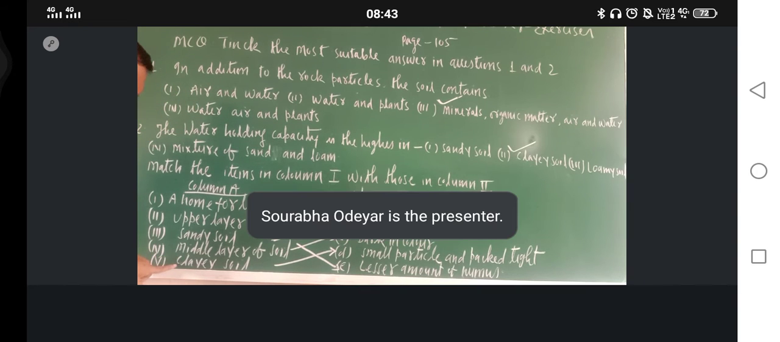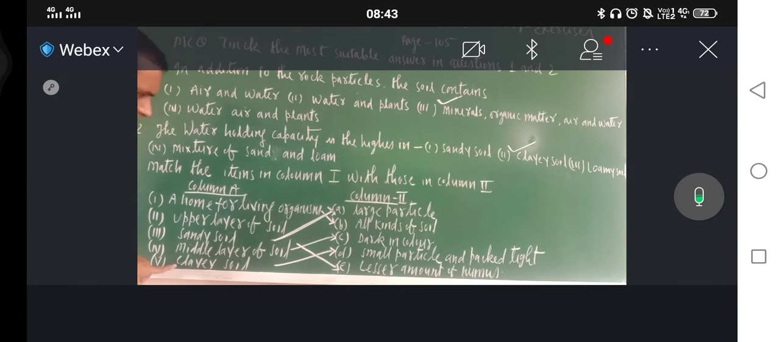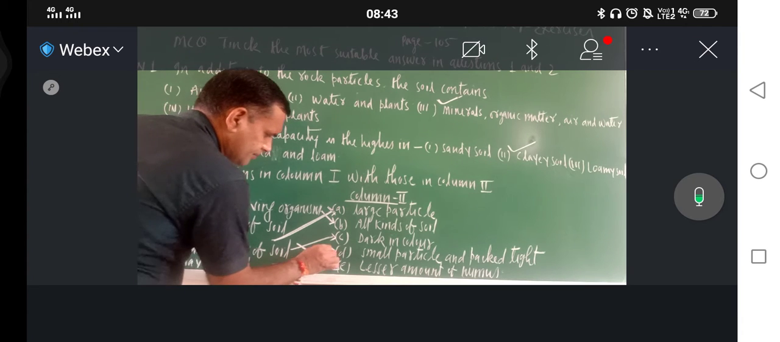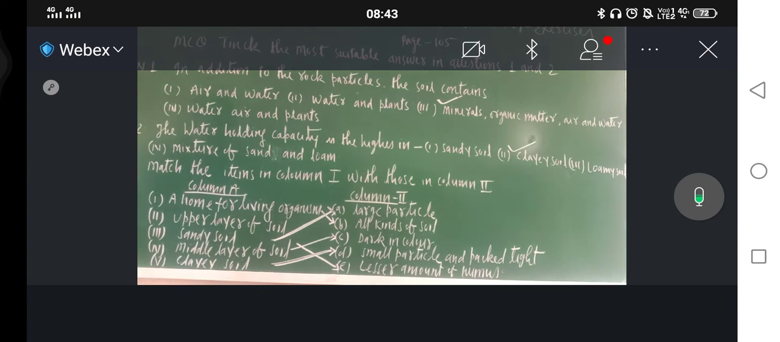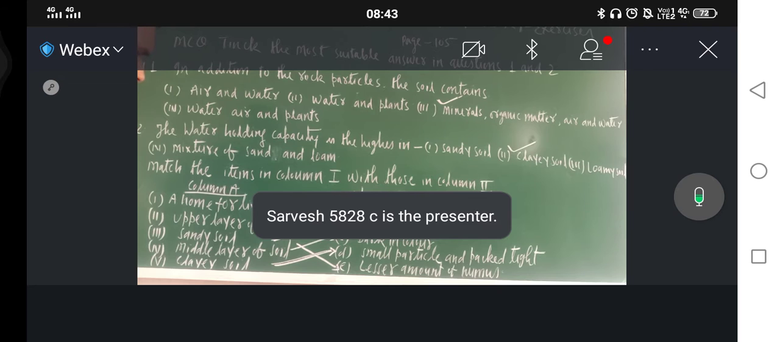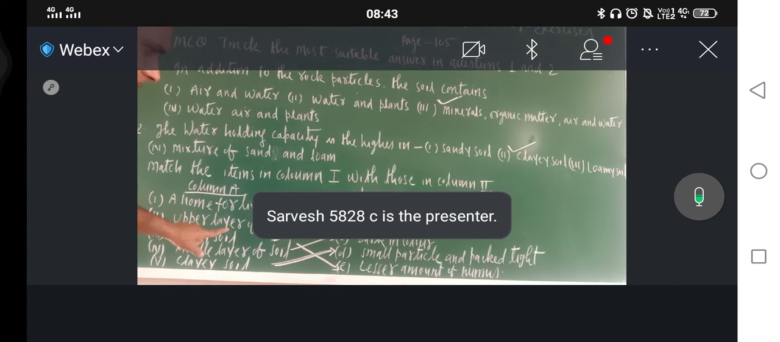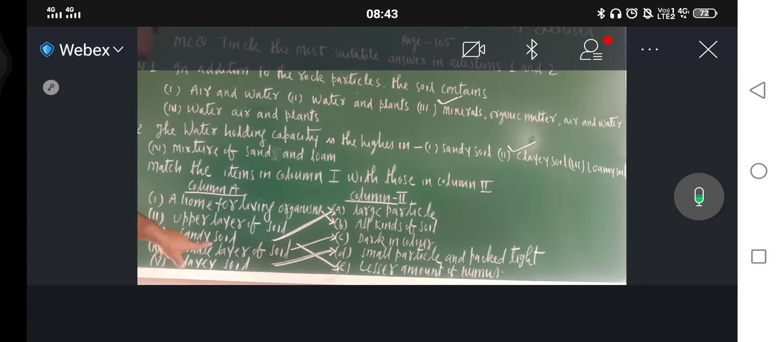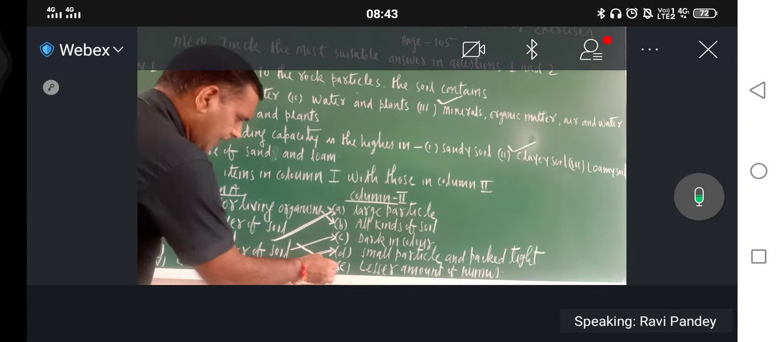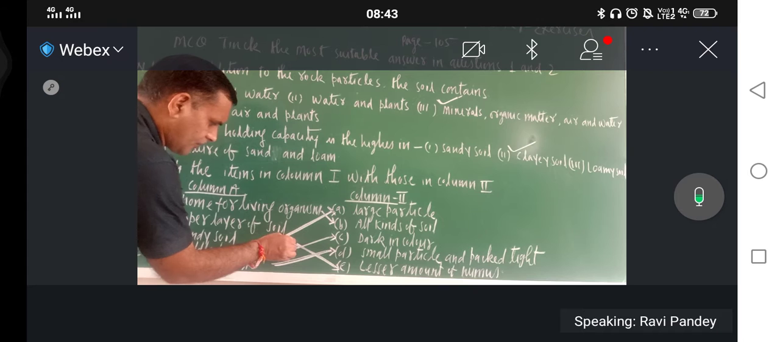Now clay soil. Clay soil, which is the correct option. Small particles and packed tight. Okay. Now upper layer of soil, middle layer of the soil. Middle layer of the soil is lesser amount of humus.